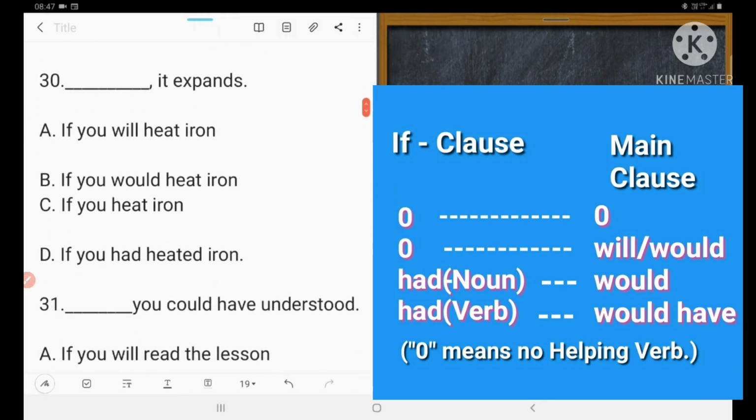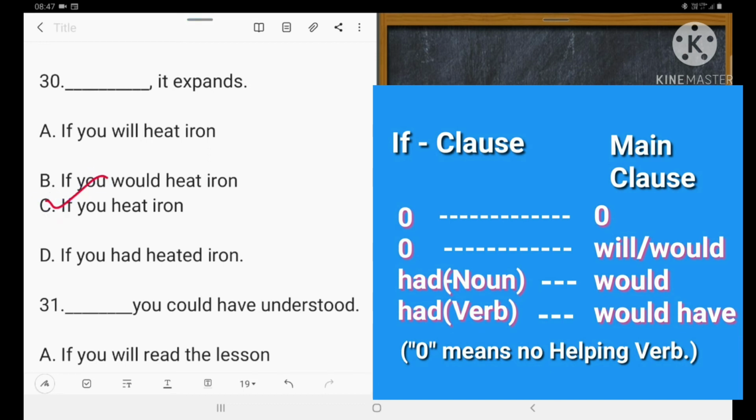30. If you will heat iron, if clause generally will not take it, it is wrong. If you would heat iron, a helping verb is used, it is wrong. If you heat iron, yes, it is correct. If you had, no, D is also not correct. If clause, so if you heat iron, C is correct.